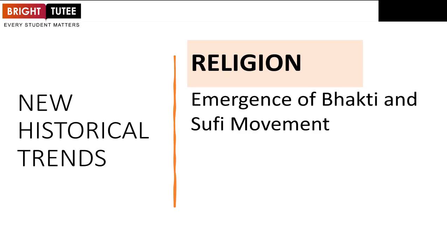What was so common between them? The common thing was that they both believed in peace and harmony among human beings. Peace and harmony among all human beings was the main purpose of the Bhakti and Sufi movements. They did not believe only in idol worshipping, but in the devotion of God through love. How did they express their love? They expressed their love through singing and dancing, without including any other person as an intermediary. They connected themselves with God directly through various forms.